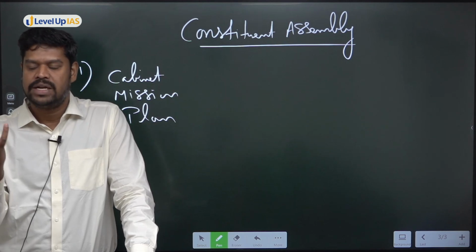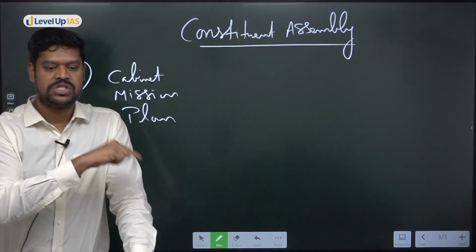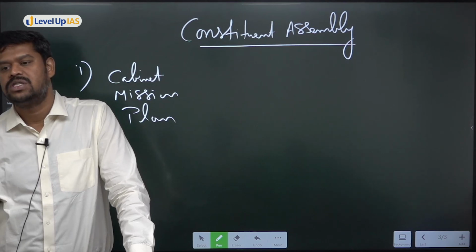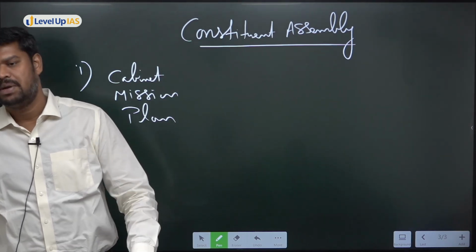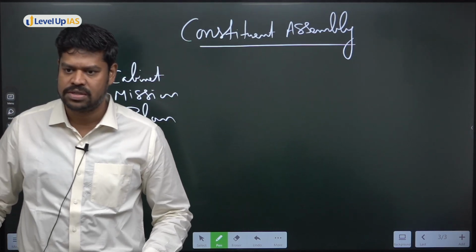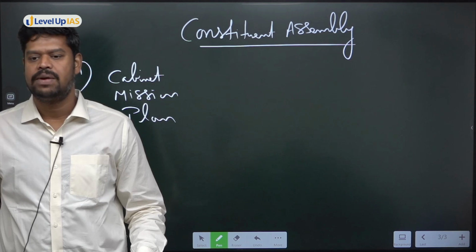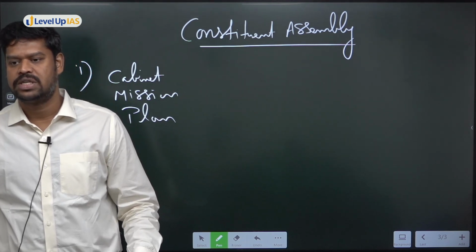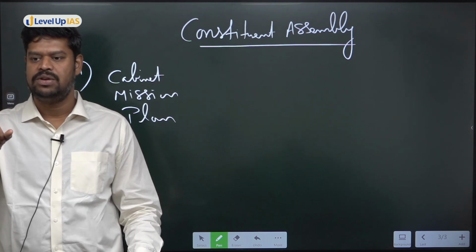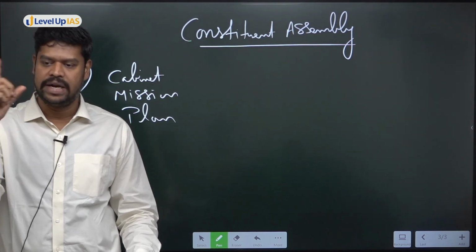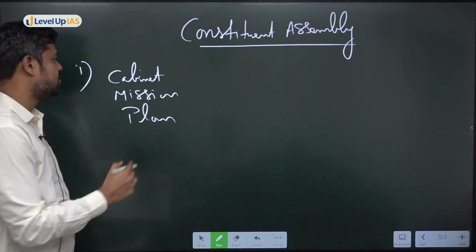And what is the mechanism by which this Constituent Assembly is to be established? For this, a mission was sent to India, and that mission is what is called the Cabinet Mission. They had discussions with multiple parties, including the Indian National Congress, the Muslim League, and other parties. Finally, they came to a conclusion as to how the Constituent Assembly is to be established. They decided that there will be only one Constituent Assembly for the entire British India. That was decided by the Cabinet Mission Plan.